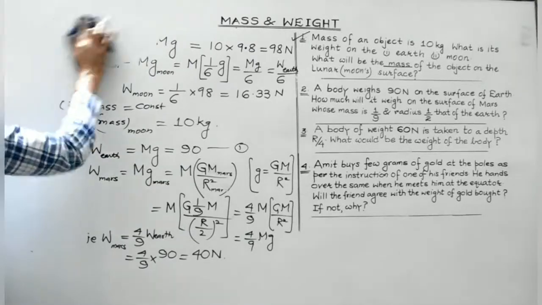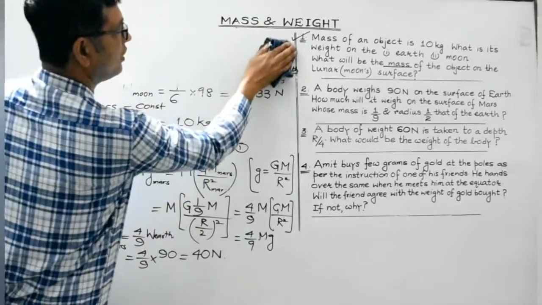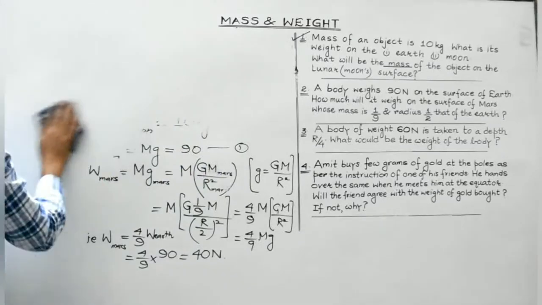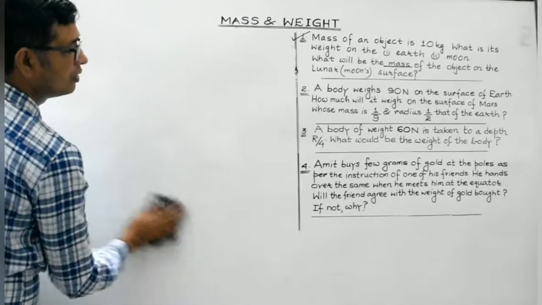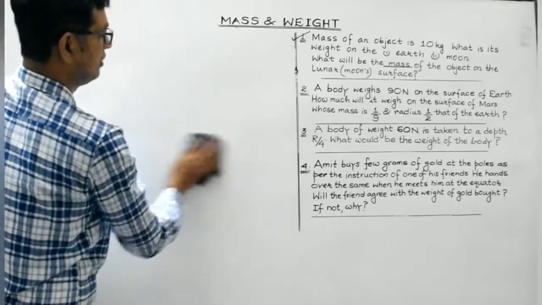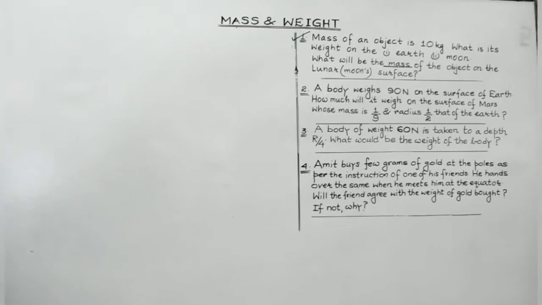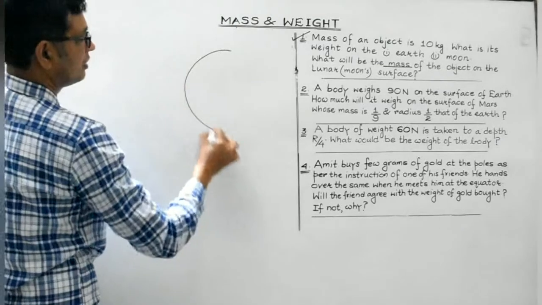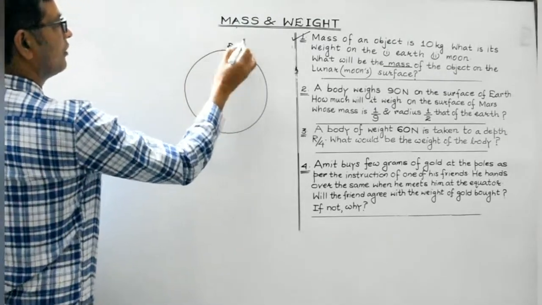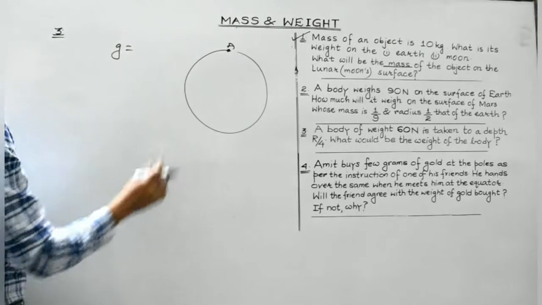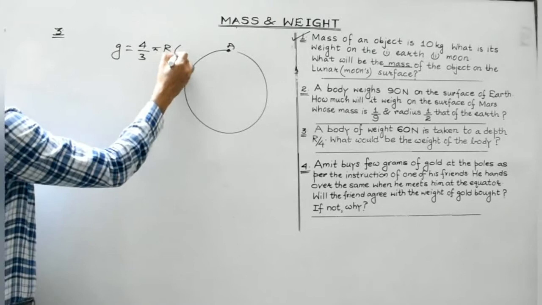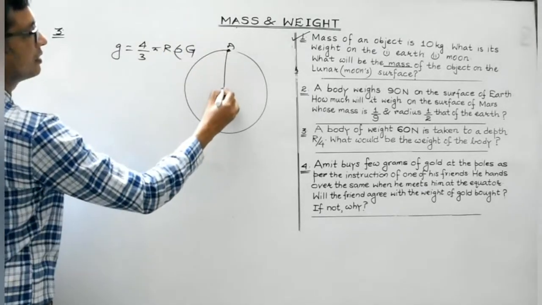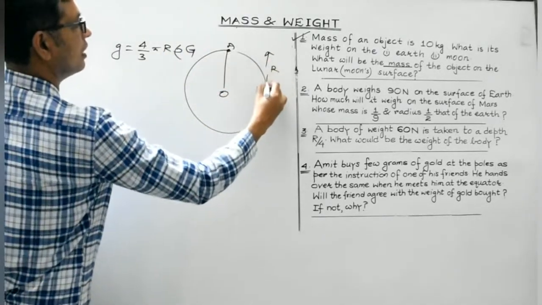Okay. Let's concentrate on question number 3 then. Third question is, a body of weight 60 Newton is taken to a depth r by 4. What would be the weight of the body? Okay, this is an interesting question. And again, we have to directly make use of the formula. We are aware this is the Earth. At a point on the Earth's surface, the value of small g, we are aware it's given by GM by r square, or it is given by 4 by 3 pi r rho G. Rho is the density, isn't it? This is the center and this is the radius r.